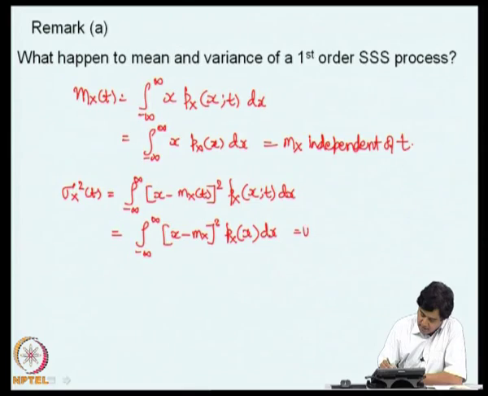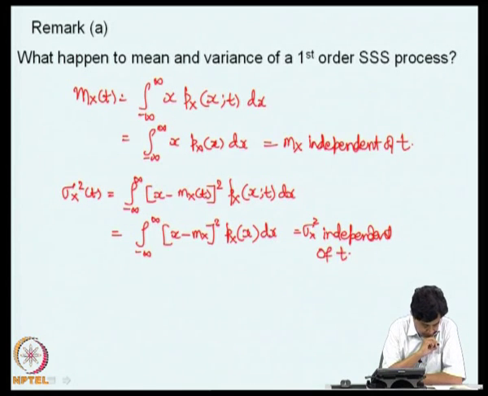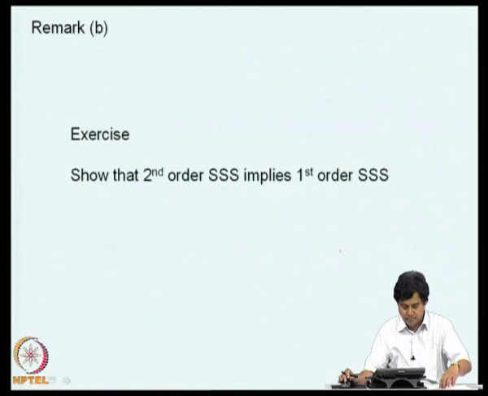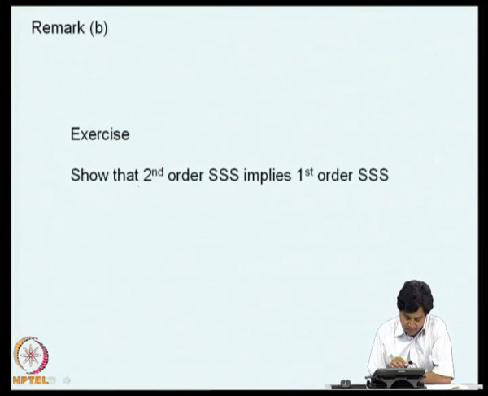So, this is sigma_X squared, independent of time. In modeling this is a very useful thing because it simplifies our task enormously. Now, I will leave it as an exercise for you to show that a second order strong sense stationarity implies first order strong sense stationarity, or a higher order strong sense stationarity implies lower order strong sense stationarity.